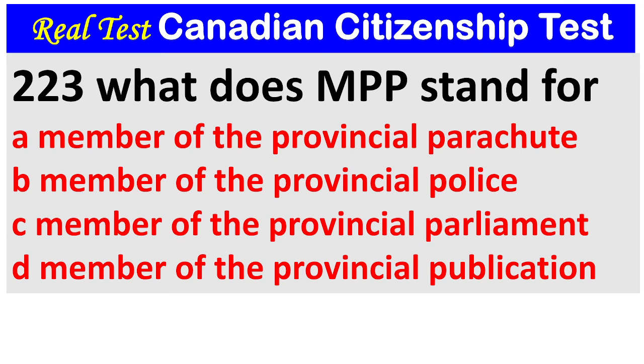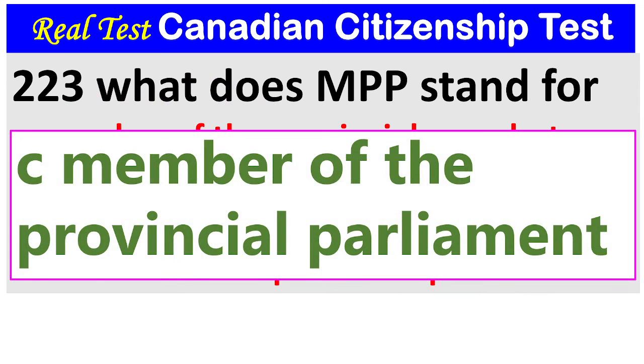Question 223. What does MPP stand for? A. Member of the provincial parachute. B. Member of the provincial police. C. Member of the provincial parliament. D. Member of the provincial publication. 1, 2, 3. The answer is C. Member of the provincial parliament.